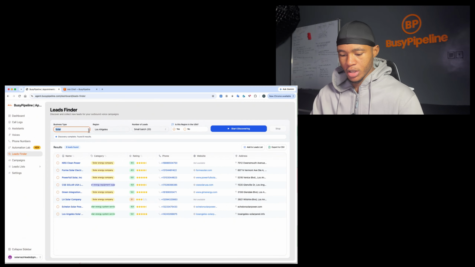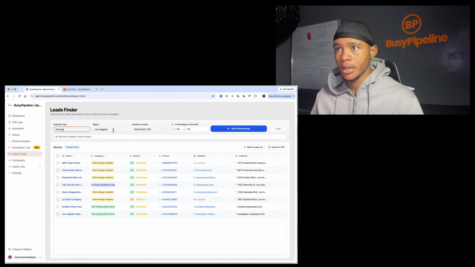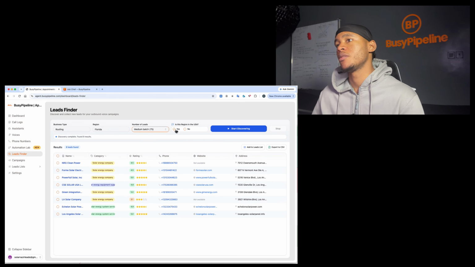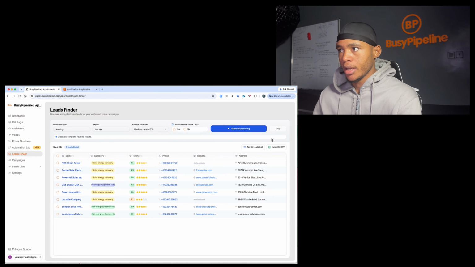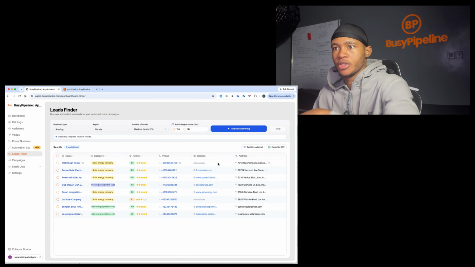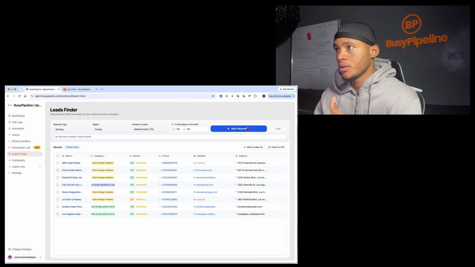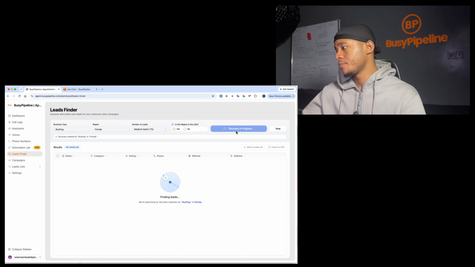So let me give another example. Let's do roofing. What location? Let's put Florida. And then batch of leads, I'm gonna put in 75 this time. And also, never forget to check this box that says, is this region in the United States? You always wanna check it. And then you wanna click on start discovery. Once I click it, it's going to take away all of these ones that we've already generated, right? So I'm just gonna click on it and boom, there we go.